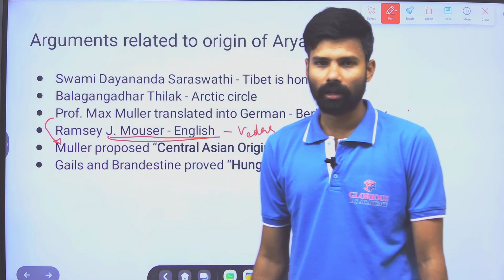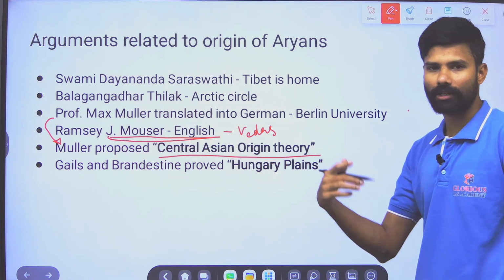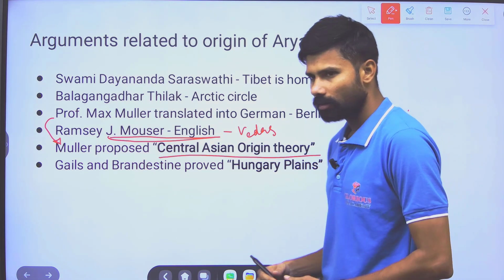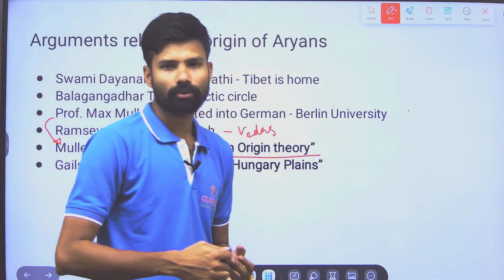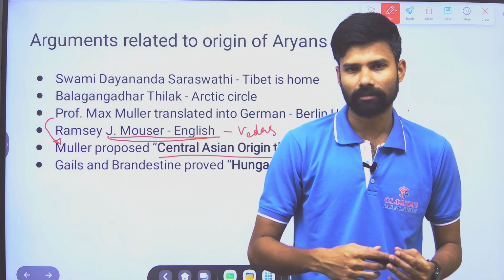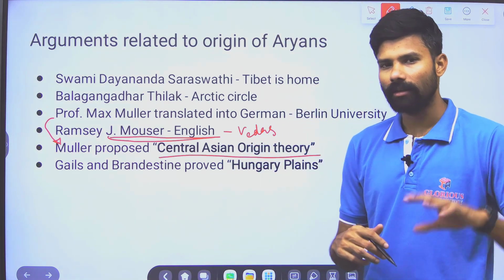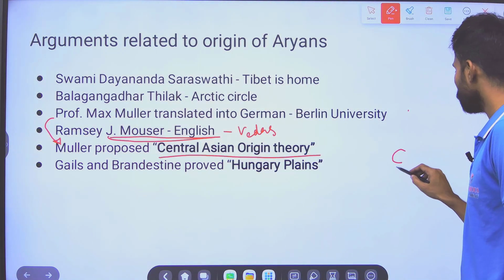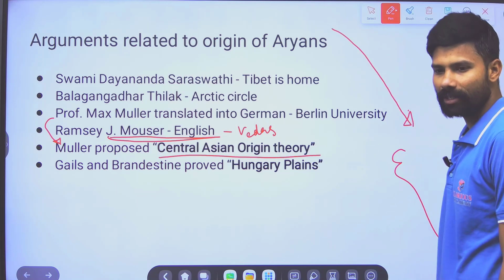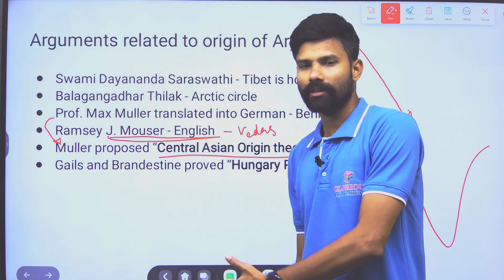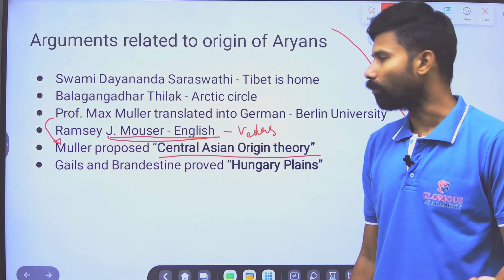He proposed that Aryan migration, or this is also called the Central Asian origin theory. This is also related with Central Asia, the present day Turkmenistan, Tajikistan, Kazakhstan, bordering Russia, Ukraine areas. So from that area, the people have migrated. So from that area, people have first migrated to the Indus area. Then from the Indus area they have migrated to the Ganga Valley. So this is the argument of Max Muller.